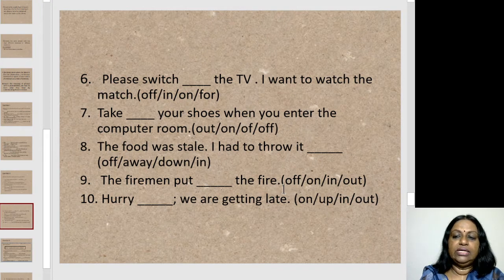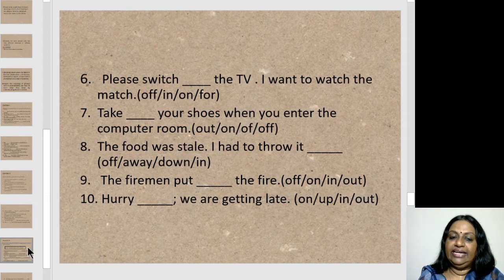Okay. The firemen put dash the fire. What will you use? Put. You have off, on, in, out. You will use out. Put out. That is, extinguished the fire. Okay. Hurry dash. We are getting late. What will you use? On, up, in, out. Hurry up. Okay. Hurry up. We are getting late.